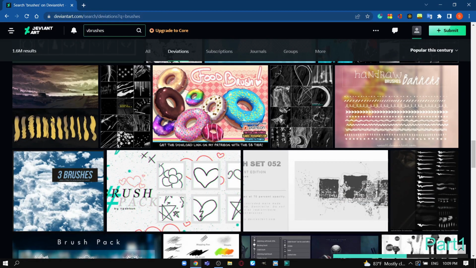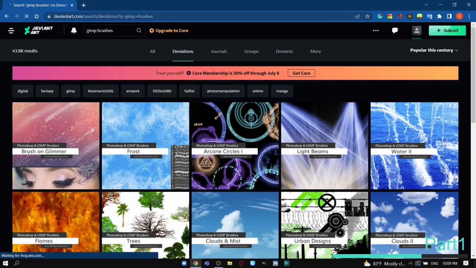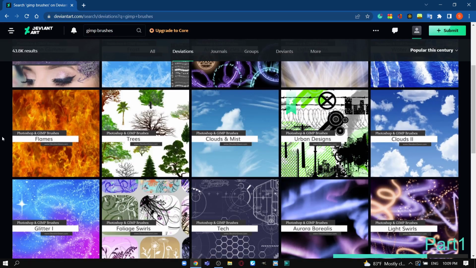Let's type Gimp brushes in the search bar. These brushes worked very well during my tests, so I'm going to use these brushes.